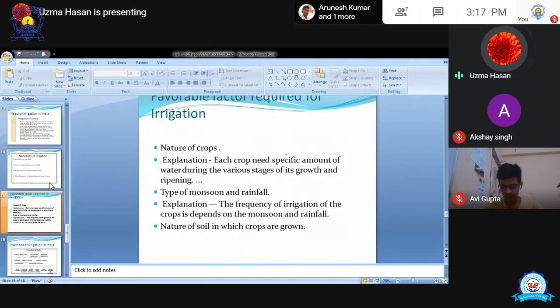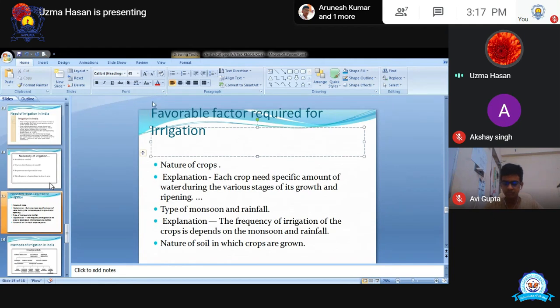Okay, next is the favorable factors required for irrigation. I will edit it. I don't think it will happen. Okay, it's not working. I will make it. Okay, favorable factors required for irrigation.